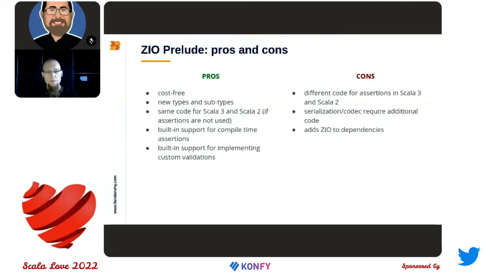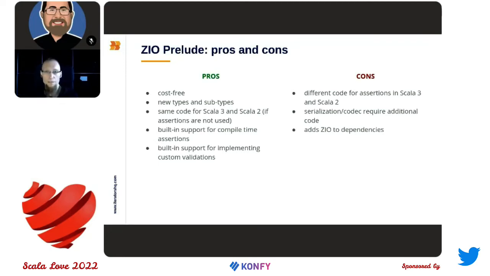So let's summarize that. It's a cost-free solution. It has newtypes and subtypes. The code is the same for Scala 3 and Scala 2 if you are not using assertion. If you are using assertion, the code is slightly different for Scala 2. The assertions work in compile time, and there are also validations working in runtime.